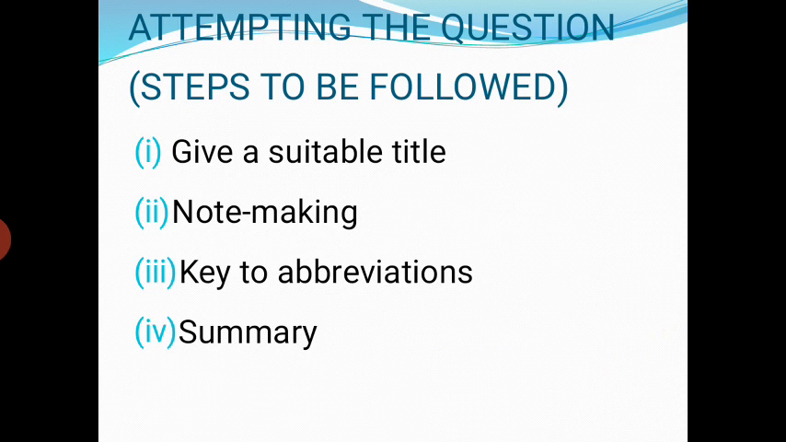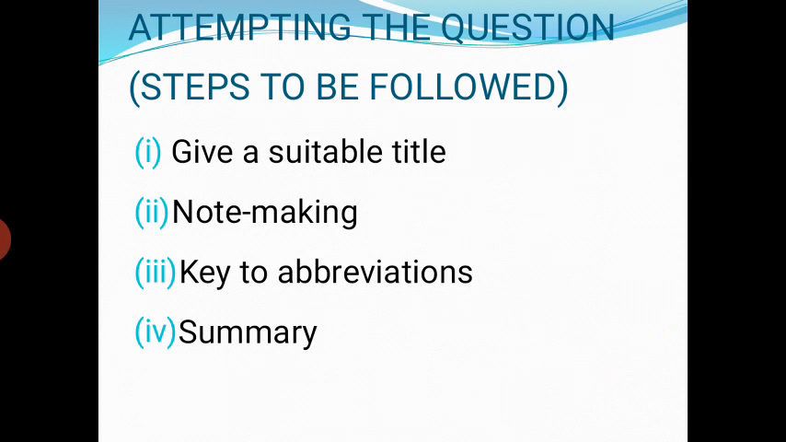It is quite alright if it is of a single word or a brief phrase, but it must not be a long sentence. Then your title should give a glimpse of the contents of the passage. Just by looking at the title, one must be able to understand what the passage is about. After that, dear students, you will start making notes.